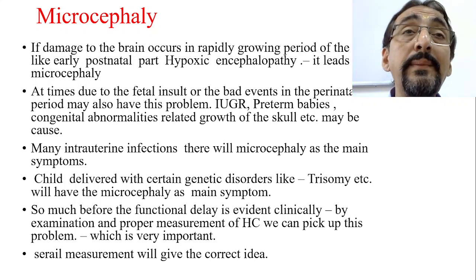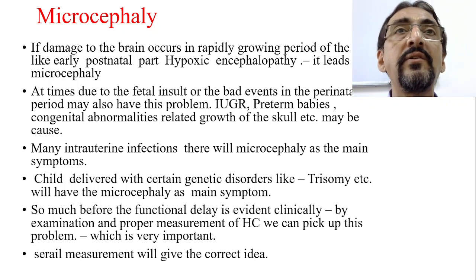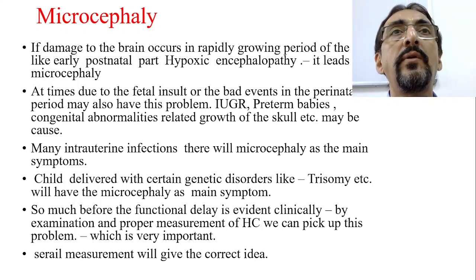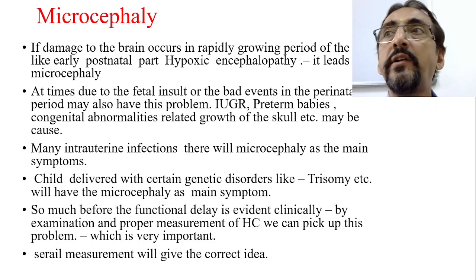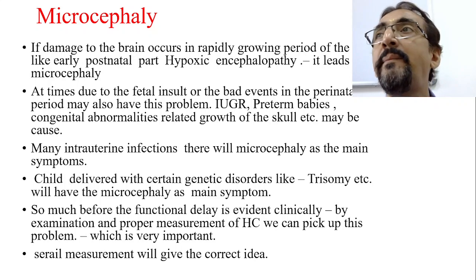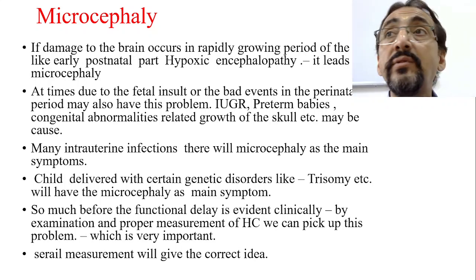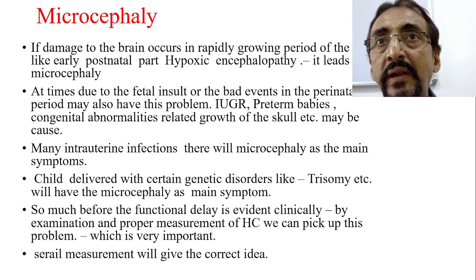And some of the early postnatal causes also include conditions like kernicterus. Kernicterus is a complication of neonatal jaundice when it is not under control. Unconjugated bilirubin is very dangerous and poisonous. When this toxic material stains the brain parenchyma, it may lead to a kernicterus-like condition. So that may also lead to decreased brain growth. Okay, so this is one important thing.